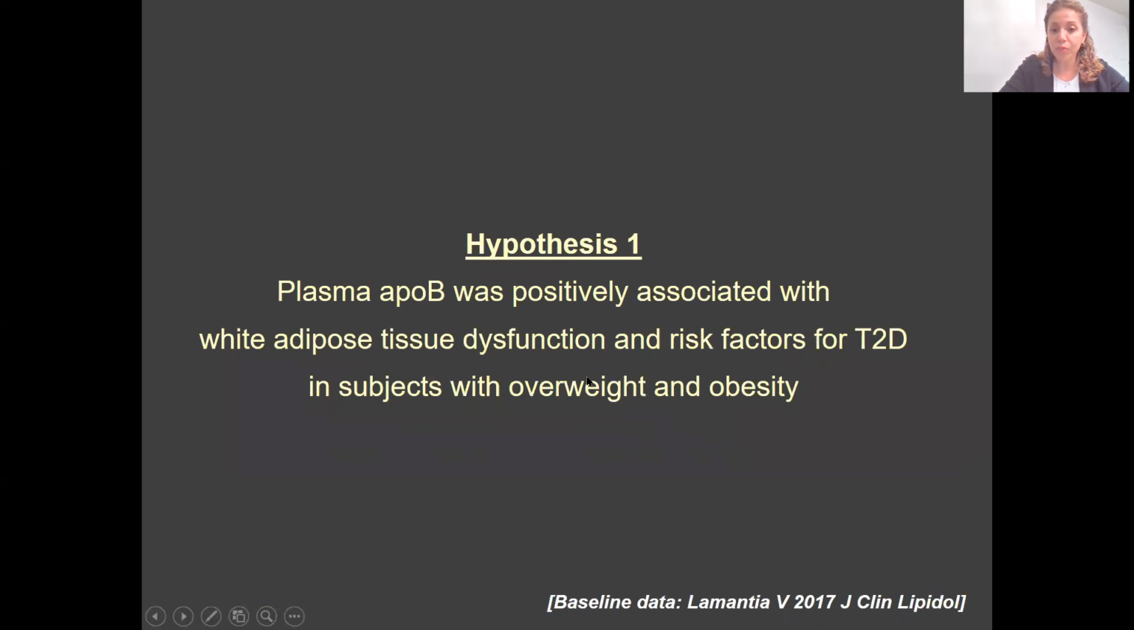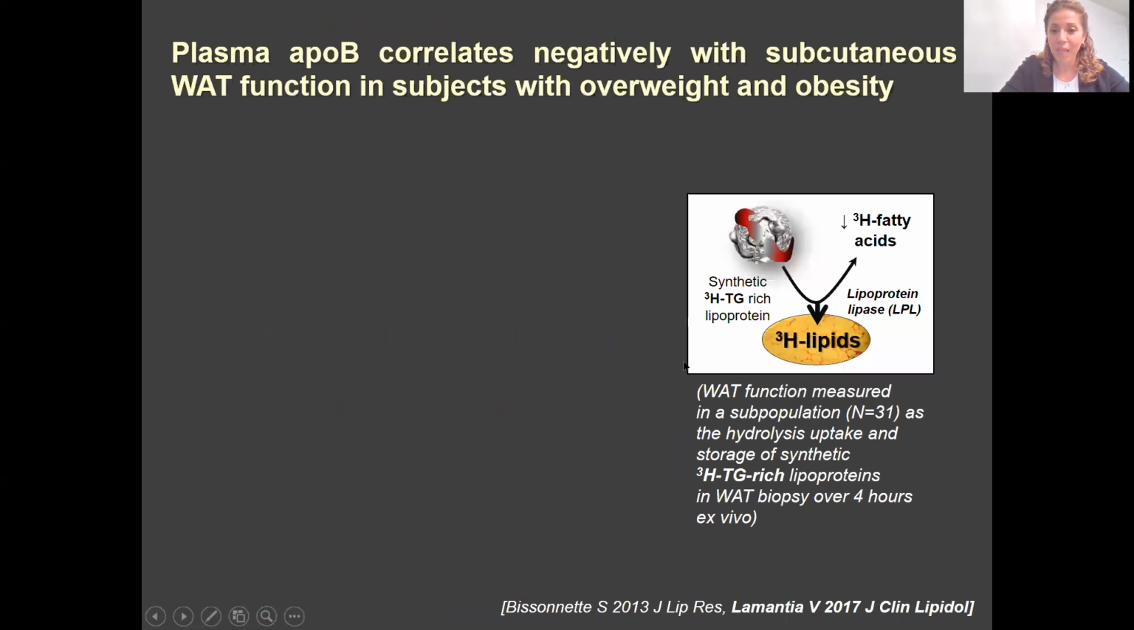How did we measure adipose tissue function? The first hypothesis examined whether plasma ApoB was positive and associated with white adipose tissue dysfunction and risk factor for type 2 diabetes in this population. Now, adipose tissue function was examined by synthesizing chylomicron in the lab, which is really a synthetic lipoprotein rich in radioactive triglycerides.